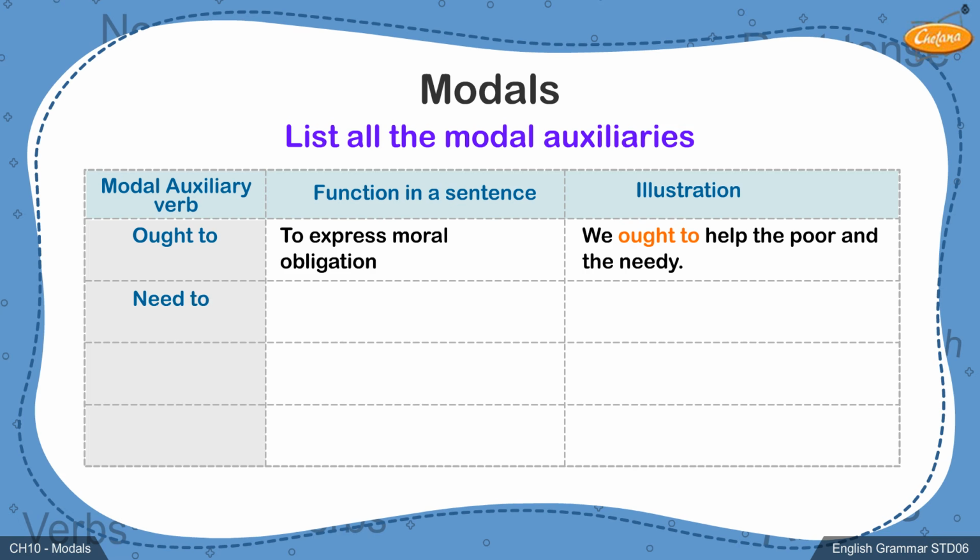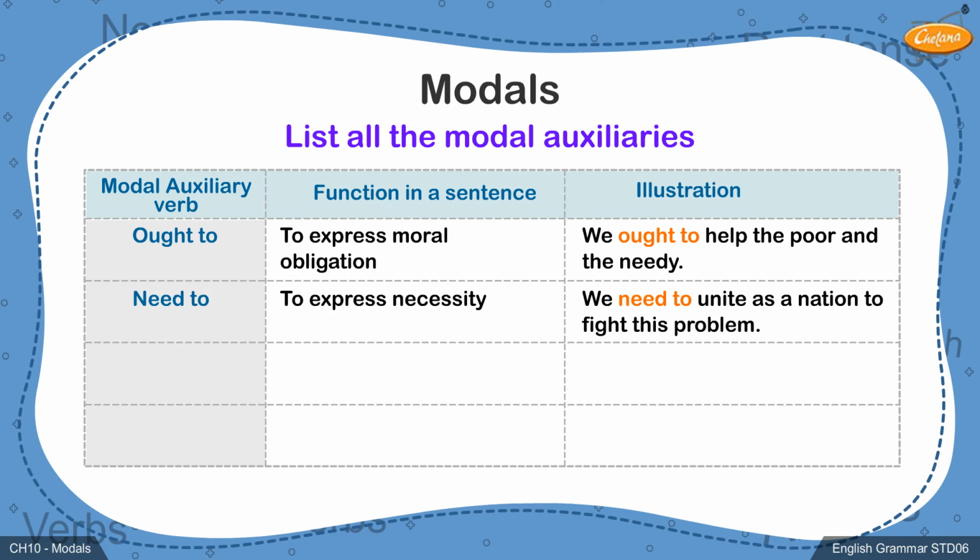In this sentence, we need to unite as a nation to fight this problem. The use of this auxiliary, need to, highlights the fact that it is necessary for people of the country to unite and fight against the problem. Hence, this modal auxiliary is used to express necessity.